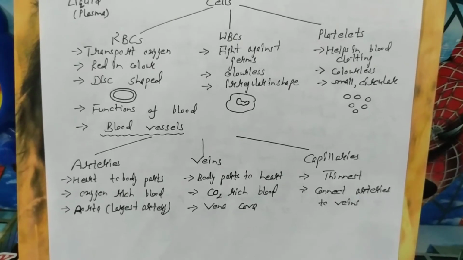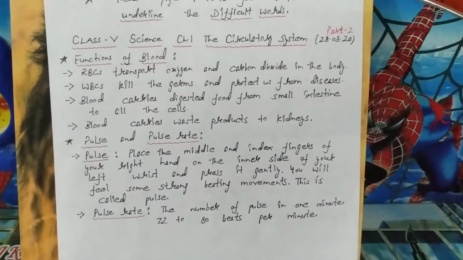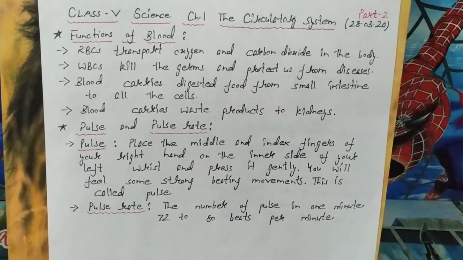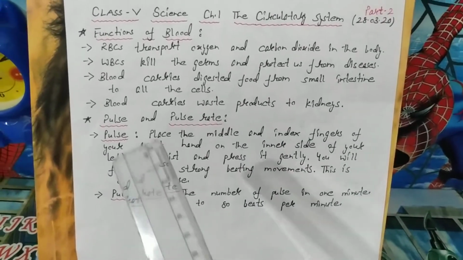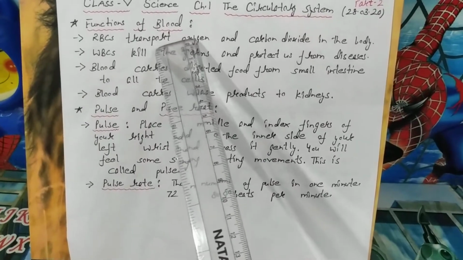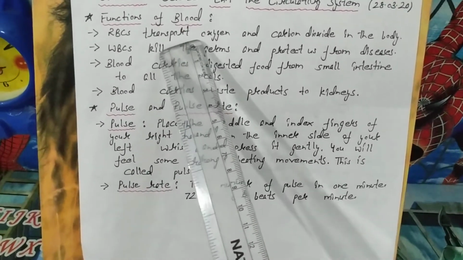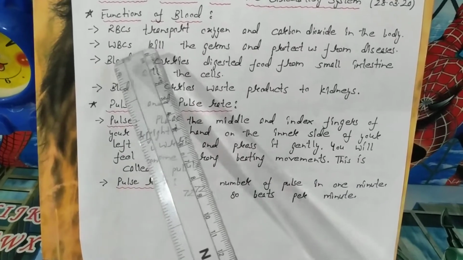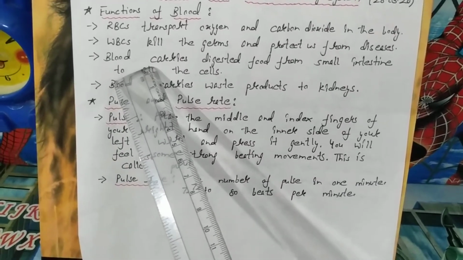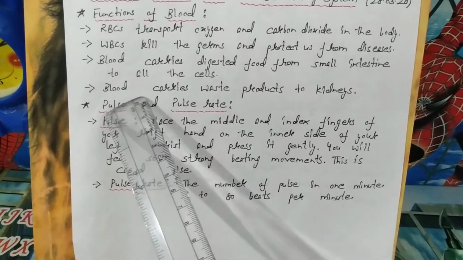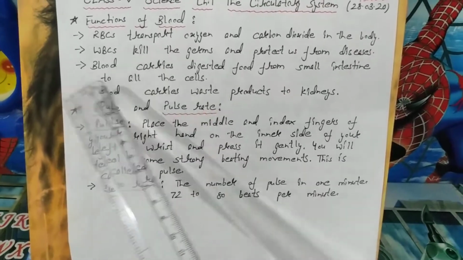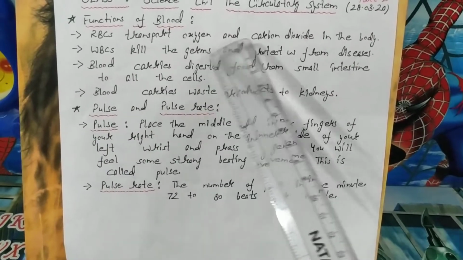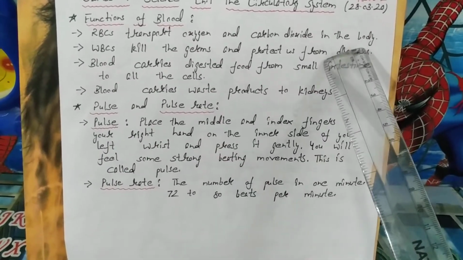Let us move on to the next topic. Now children, after discussing blood, I explained to you the functions of blood. In functions of blood, you can also directly write the functions of red blood cells, white blood cells, and platelets. So you need not learn the functions of blood separately. You can write the same. Red blood cells transport oxygen and carbon dioxide in the body.